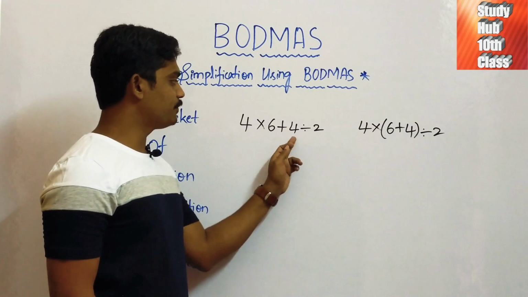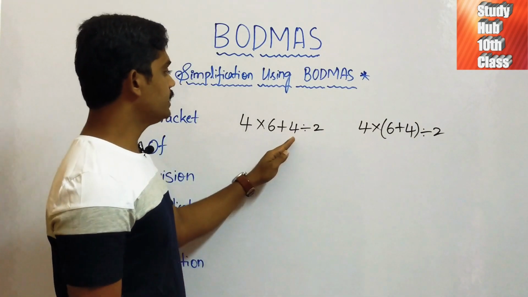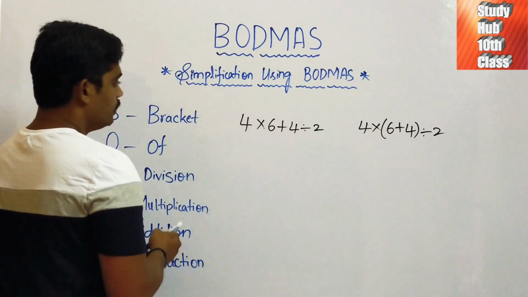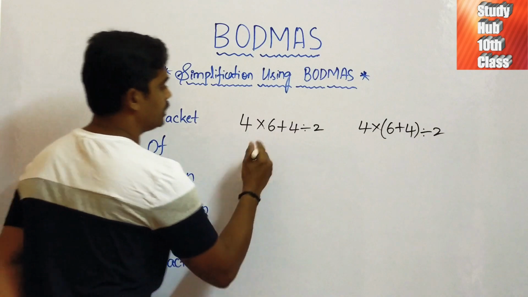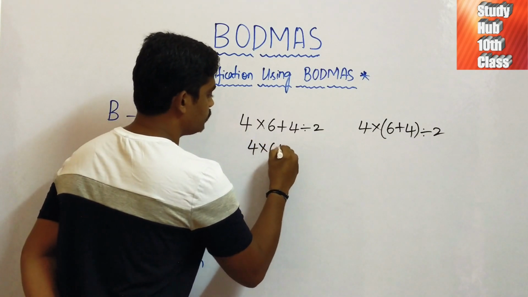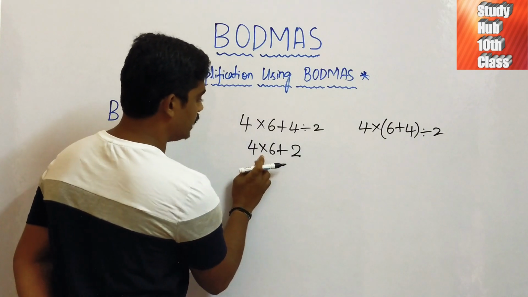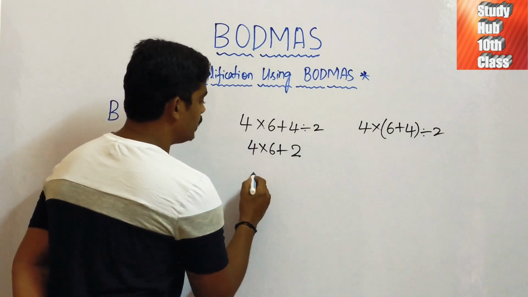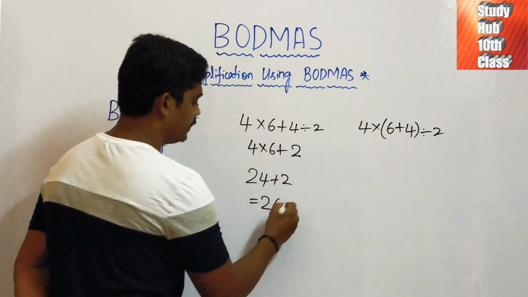Next, 4 into 6 plus 4 divided by 2. Let us solve this. We have multiplication, addition and division. First is division, 4 divided by 2 is 2. Then again multiplication and addition. We apply multiplication first. 4 6s are 24 plus 2, which is 26.